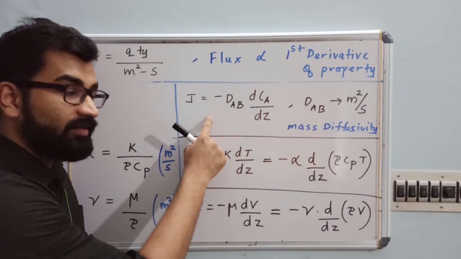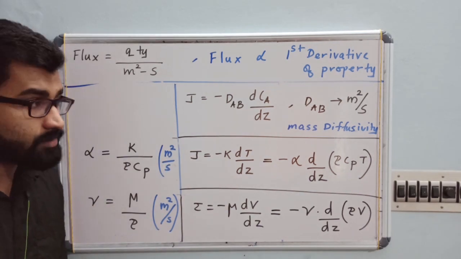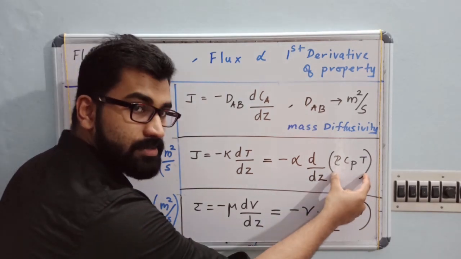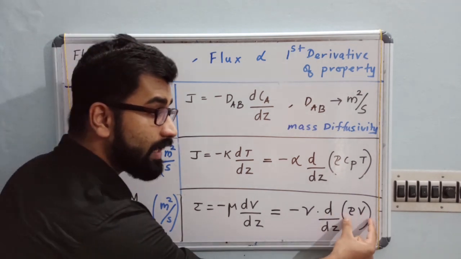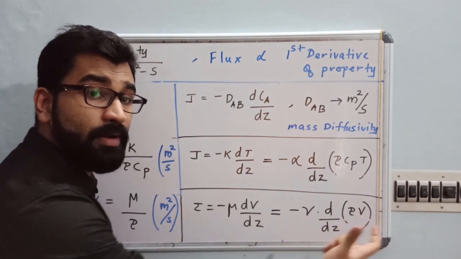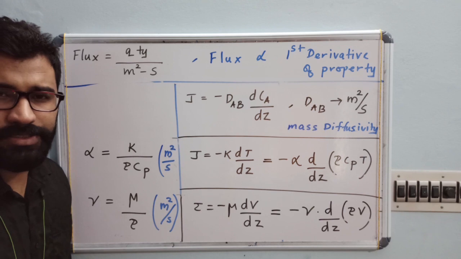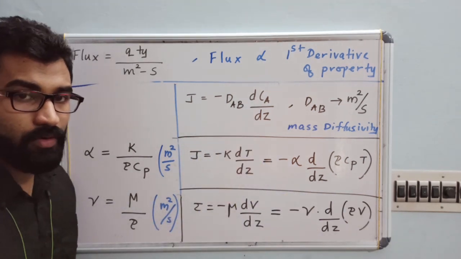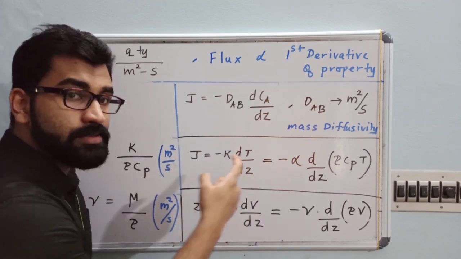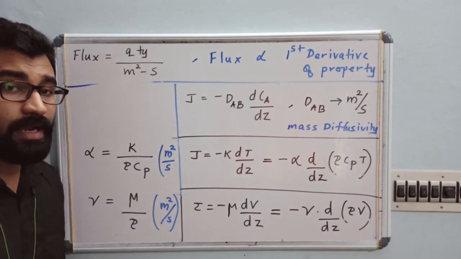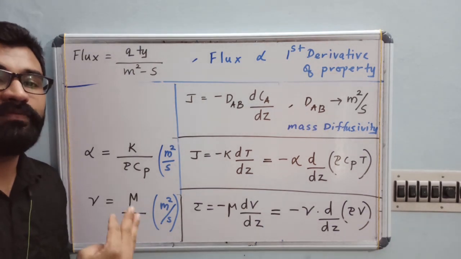Now we can say we have three terms which are having the same unit. So we can say these three are analogous to each other, right? So very simple. This can be considered as your thermal concentration of energy, and this can be your momentum concentration. This is the general mass concentration, your normal concentration. So we have written all the equations in terms of concentration gradient. Now we are getting dAB, your mass diffusivity, alpha, your thermal diffusivity, and nu, our kinematic viscosity, which can be called your momentum diffusivity. So these are the three diffusivities we have.